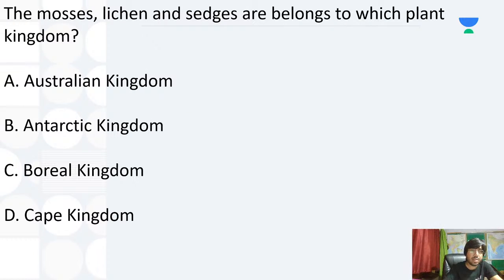Okay, this one. Mosses, sedges, lichens, and all these things. They are from which kingdom? Any answer for this, guys?